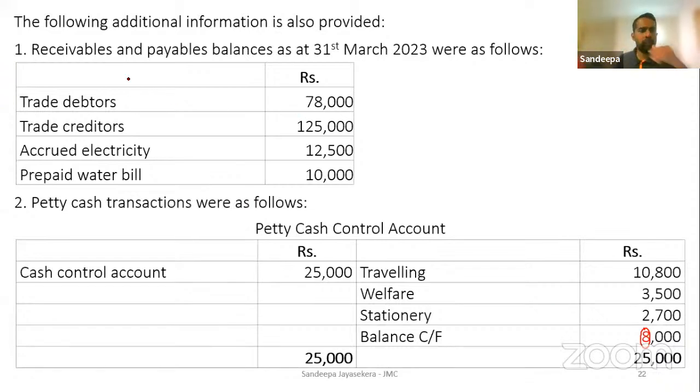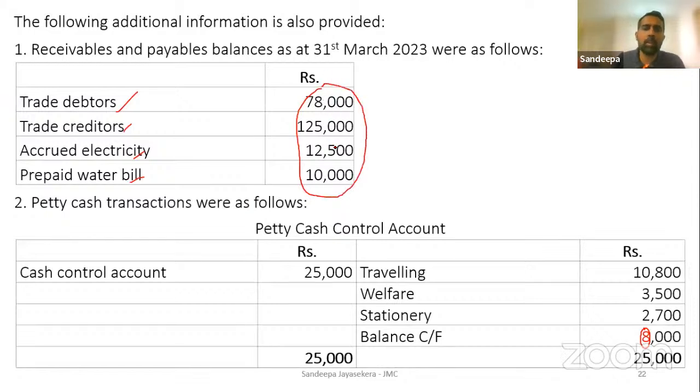Then if you look at the other items given, you have the receivables and the payables. Receivables and the payables as at the year end were given to you as follows. You have the debtors, the creditors, accrued electricity, prepaid water bill. Then you need to understand in a trial balance question, depending on what are the items here, you need to open up the T accounts.